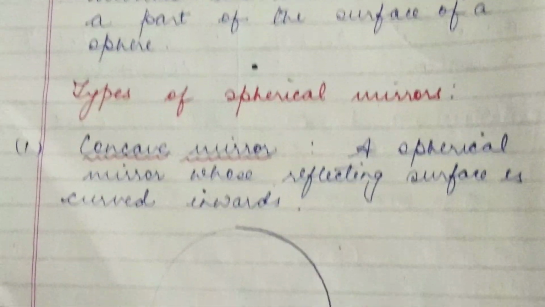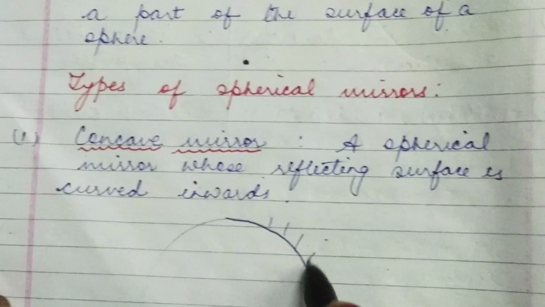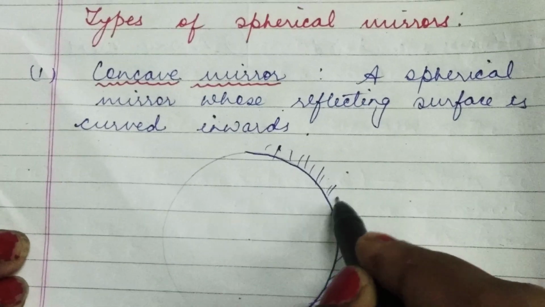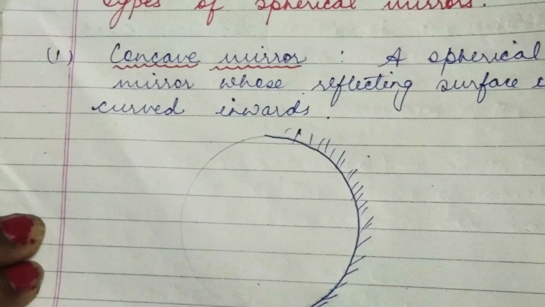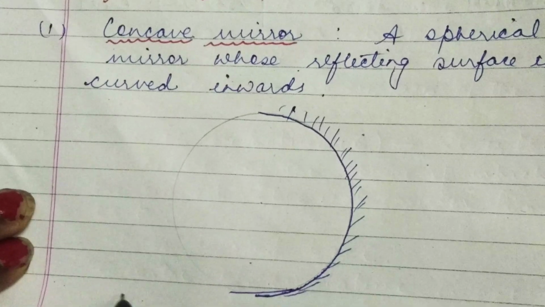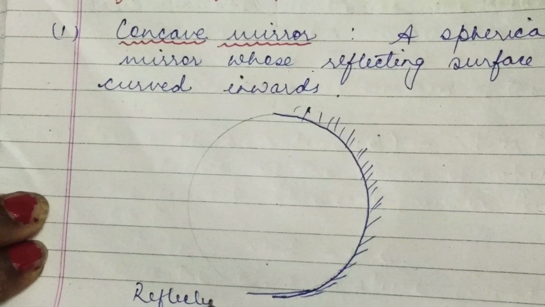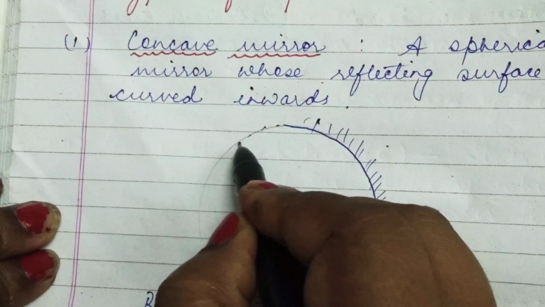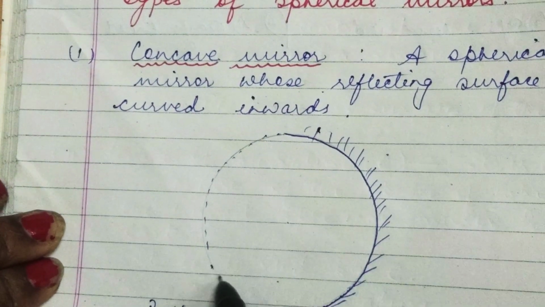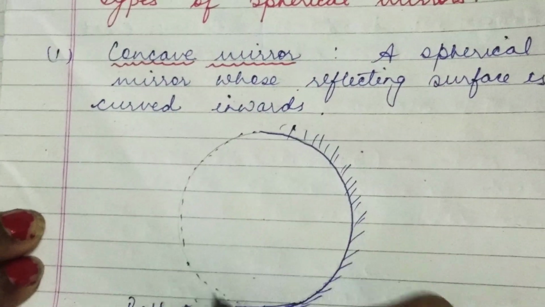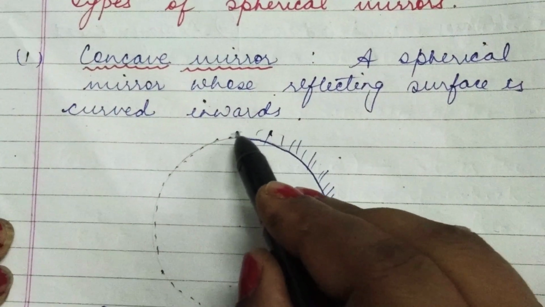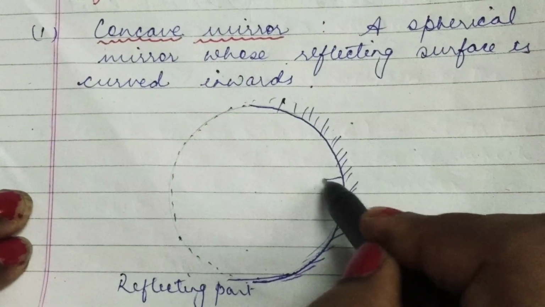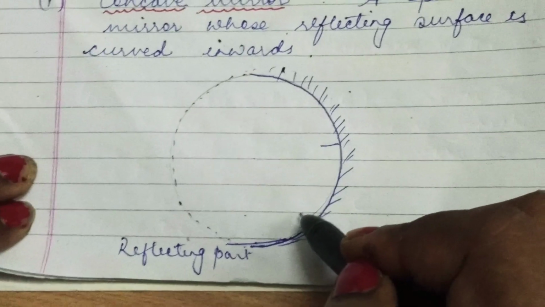Suppose this is a concave mirror whose reflecting surface is curved inwards. This is the polished side or the back side of the mirror, and this is the reflecting part of the spherical mirror, and this spherical mirror is a part of the hollow sphere. The part which is taken in this way, whose reflecting surface is curved inwards, this is the reflecting surface. This is called concave mirror.